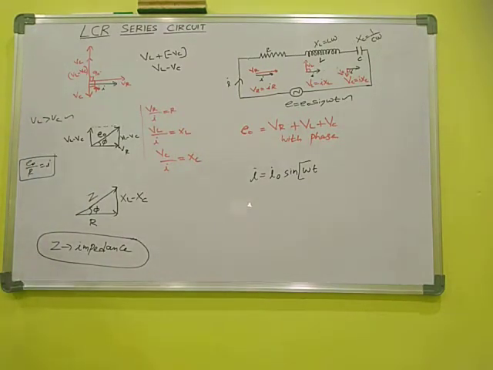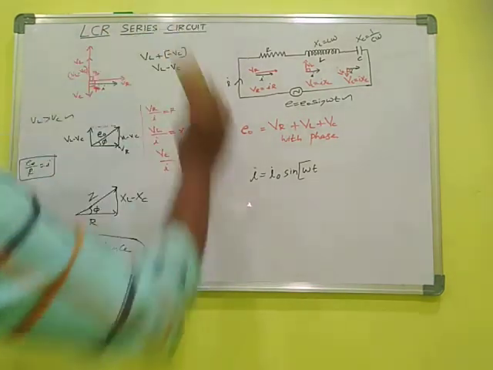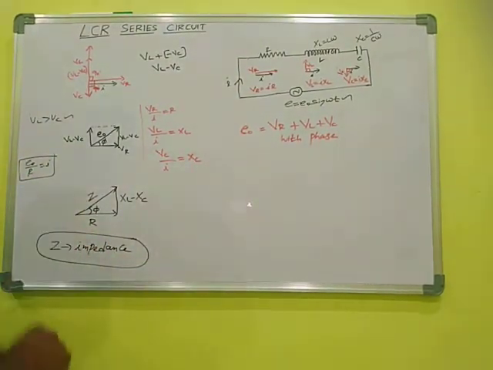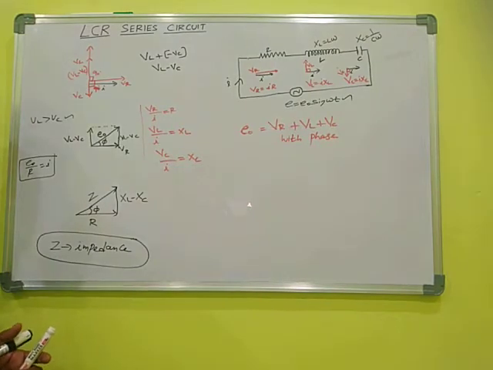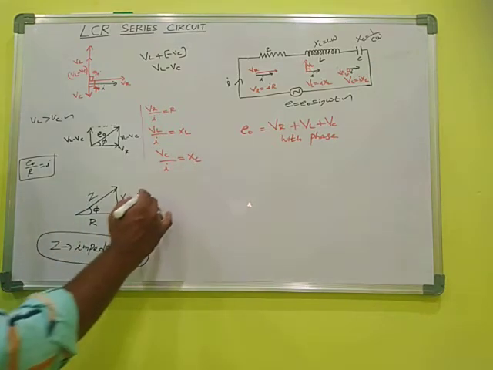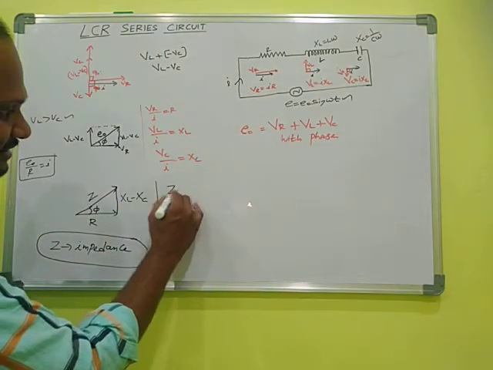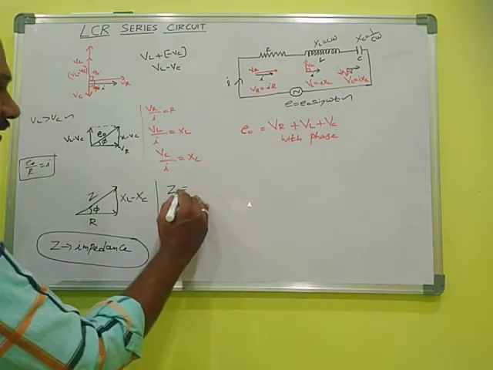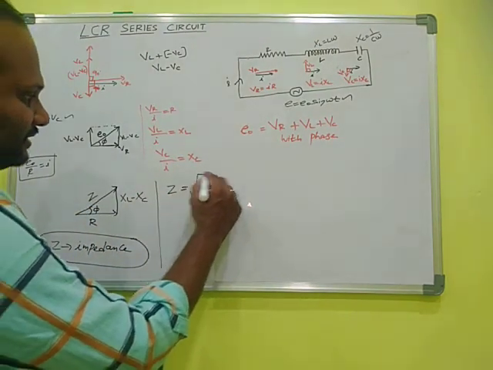Before we discuss I equal to I0 sine omega t, we have one expression here. Just wait, I will tell you about the current. Before that, we are going to discuss this. This is a right angle triangle. By using the Pythagoras theorem, the square of the hypotenuse is equal to the sum of the squares of the other two sides.